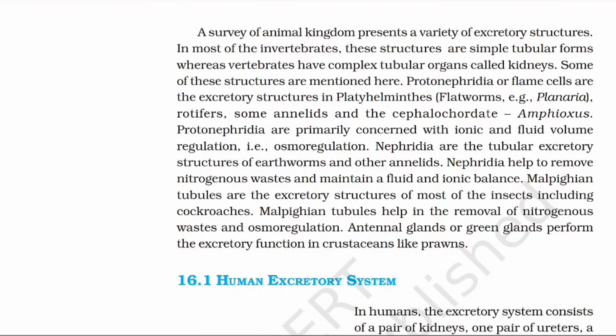Nephridia are the tubular excretory structures of earthworms and other annelids. Nephridia help to remove nitrogenous wastage and maintain a fluid and ionic balance. Malpighian tubules are the excretory structures of most of the insects, including cockroaches. Malpighian tubules help in the removal of nitrogenous wastage and osmoregulation. Antennal glands or green glands perform the excretory functions in crustaceans like prawns.